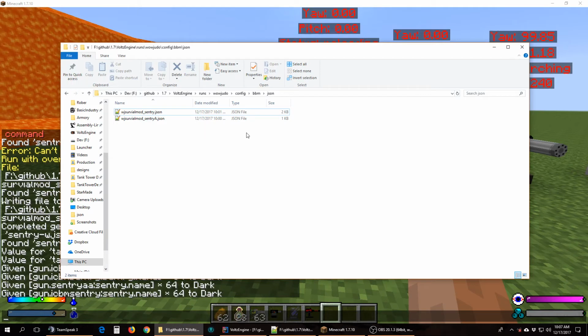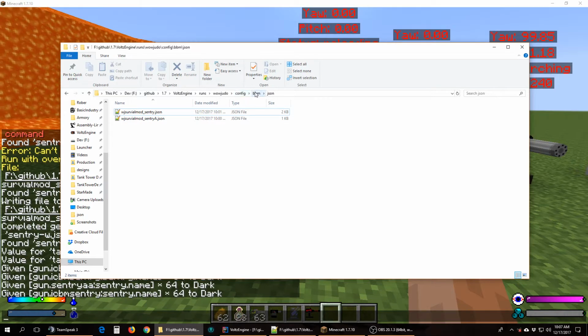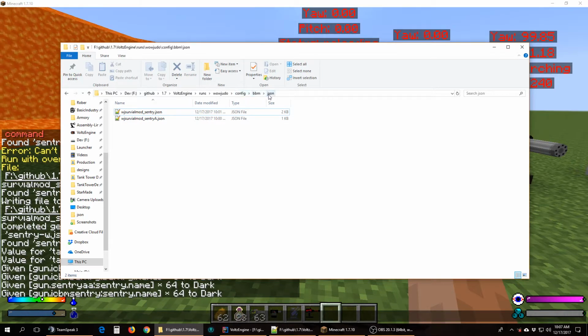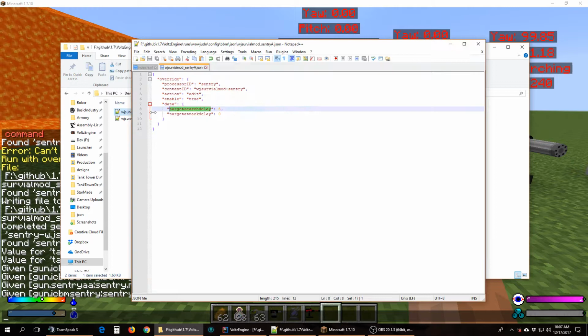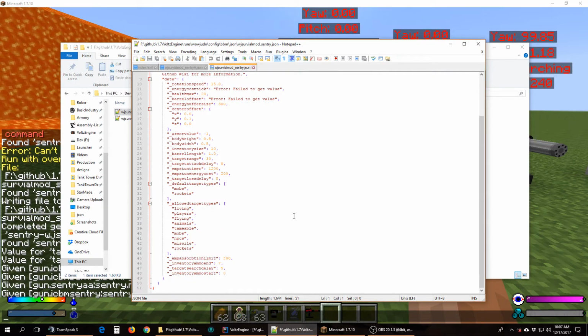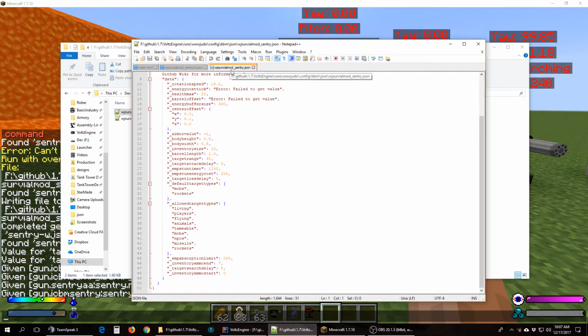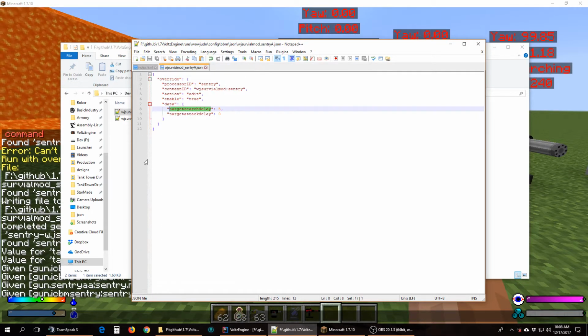So first off, all this stuff goes into the JSON folder. So your config folder in your mod pack or your mod installation or whatever, the BBM folder, and then the JSON folder. Anything you put in here will change things. Now this is the file it's going to generate. This is all the information that you can access and modify for the sentry gun and for the Wojuju survival mod. So I'm going to go ahead and delete this so we can regenerate it.